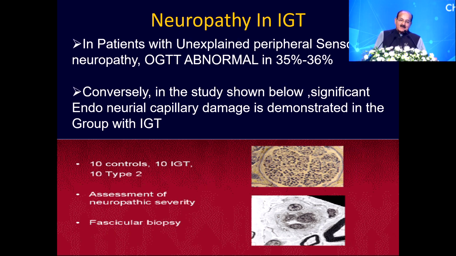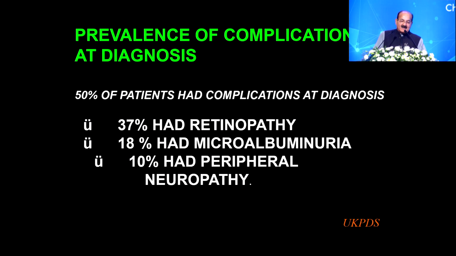Even neuropathy could be seen at the stage of IGT. So in patients with unexplained peripheral neuropathy symptoms, if you do an OGTT, about 30 to 35% of them might have an abnormal OGTT. That means even neuropathy could be seen right at the time of diagnosis or even at the stage of pre-diabetes, much earlier than anticipated.